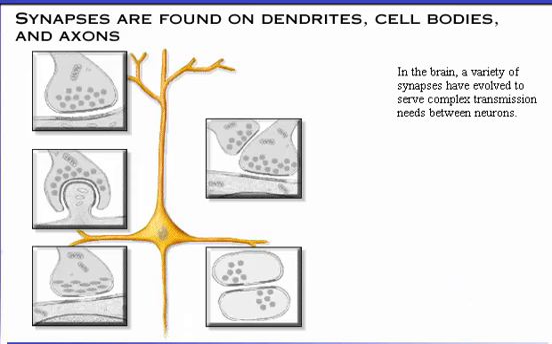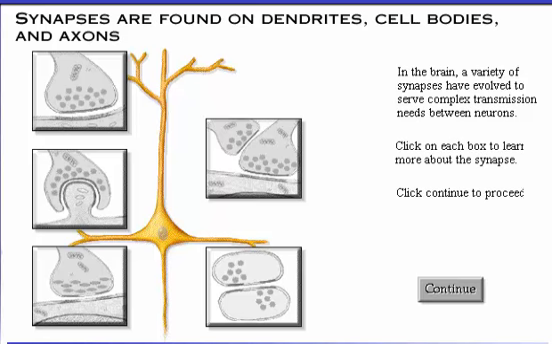In the brain, a variety of synapses have evolved to serve complex transmission needs between neurons. Click on each box to learn more about the synapse. Click Continue to proceed.